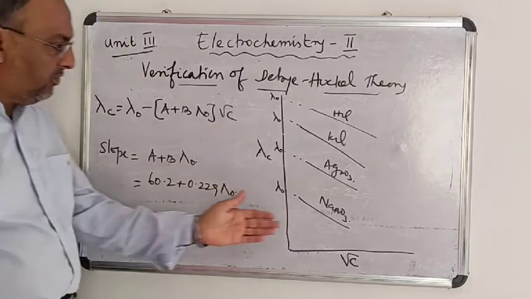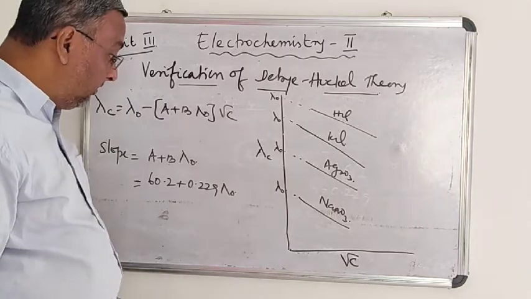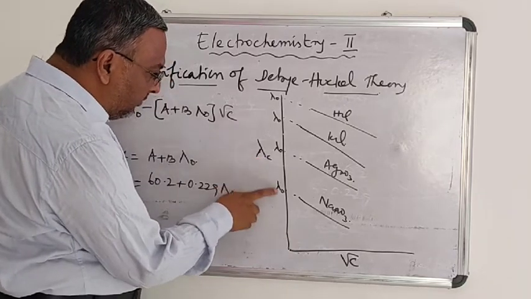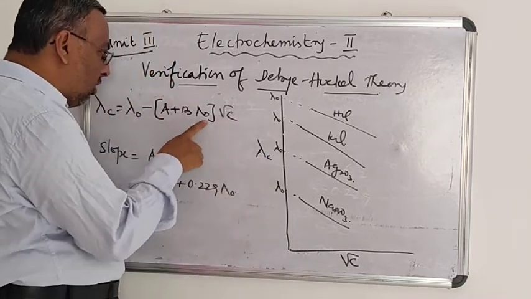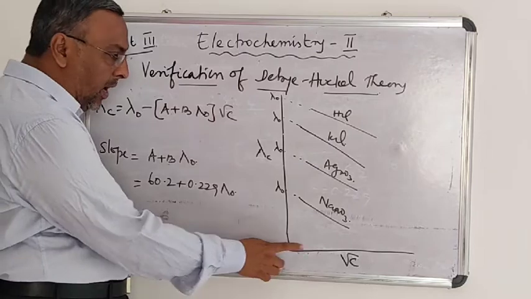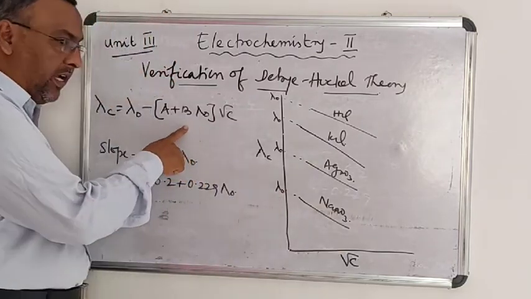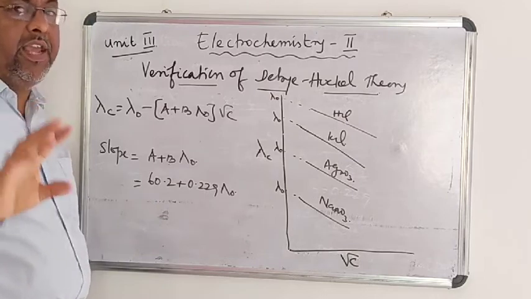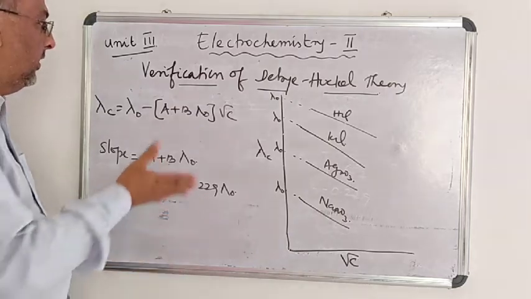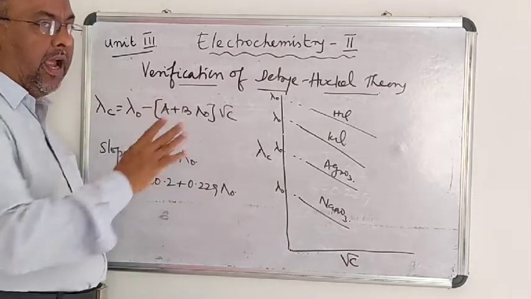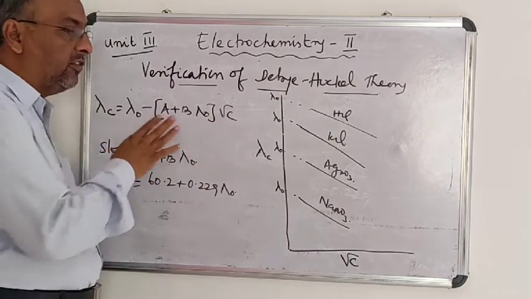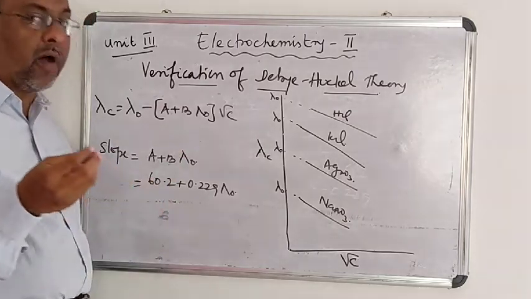See, it has been experimentally verified for many strong electrolytes. And listen, at zero concentration, lambda C will become equal to lambda 0, because both the electrophoretic effect and the asymmetric effect will virtually be offset at infinite dilution. At higher concentration, this equation shows slight deviation. Up to a concentration of 0.02 N, this law is verified experimentally and obeyed. But at higher concentration, because of this deviation, this law is not applicable. The equation is not properly verified.